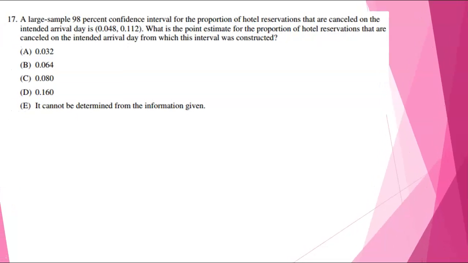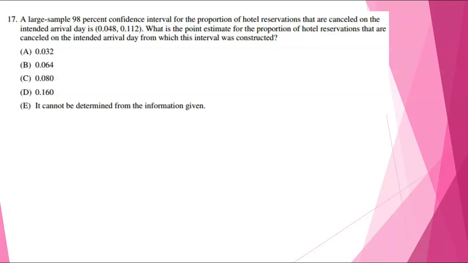All right, if we look at 17, it says a large sample, 98% confidence interval for the proportion of hotel reservations that are canceled on the intended arrival day is 0.048 to 0.112. What is the point estimate for the proportion of hotel reservations that are canceled on the intended arrival day from which this interval was constructed? So the key to this is understanding that the point estimate is the median or the middle of your interval.